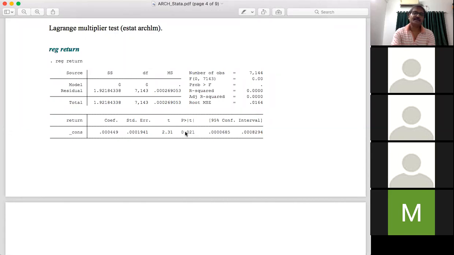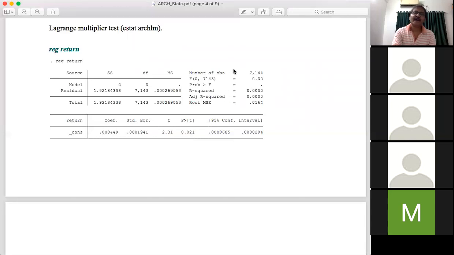All these statistics suggest that the mean return is 0.000449. This is the mean return over the period we have. And this mean value is statistically significant because the probability is less than 5%.